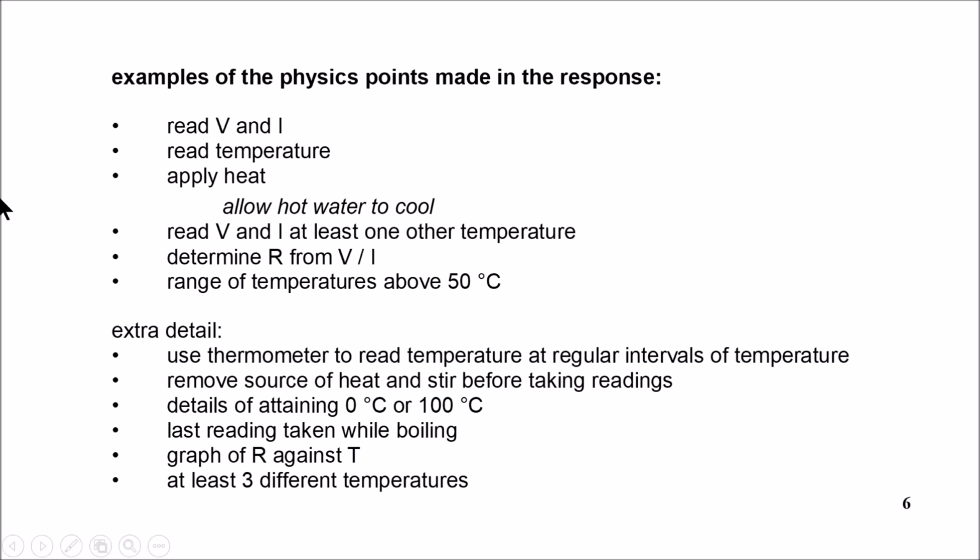You can use the thermometer to read the temperature at regular intervals for your table. Give details of attaining 0 degrees Celsius or 100 degrees Celsius, and you can even have a graph of R against temperature, resistance against temperature. At least 3 different temperatures. That's 4 would help to make your results reliable.